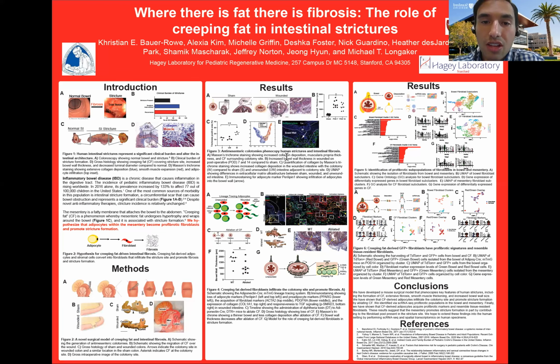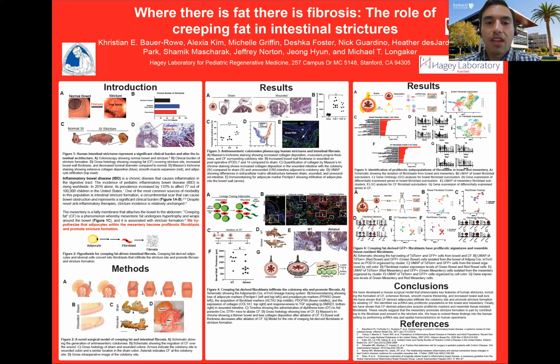And if we look at the histology of our model, we see that it recapitulates key features that are present in human strictures. And these include excessive collagen deposition and increase in bowel wall thickness compared to the sham in our mouse model.